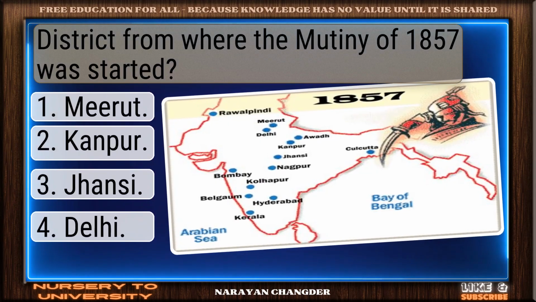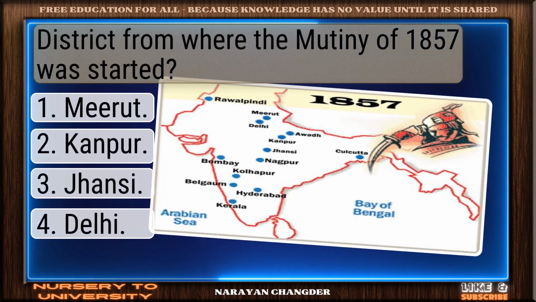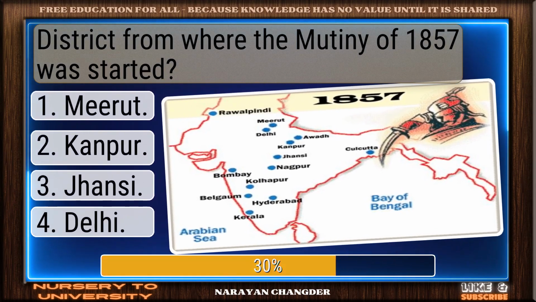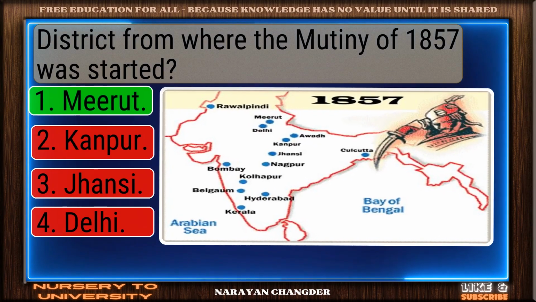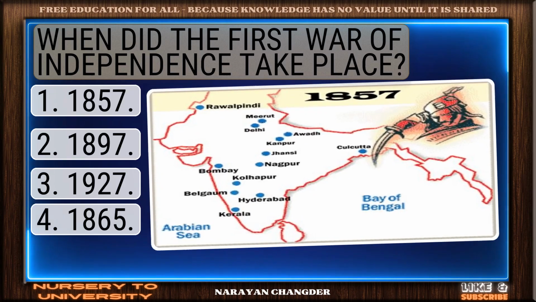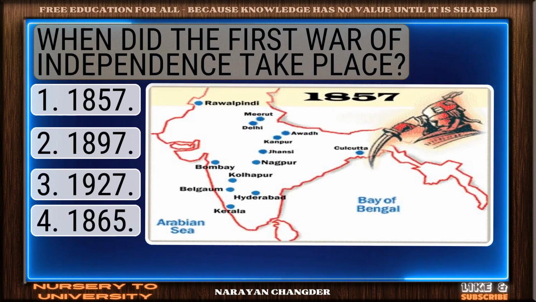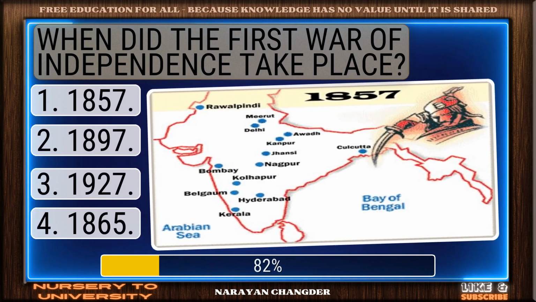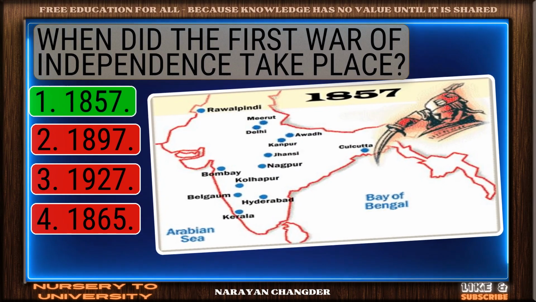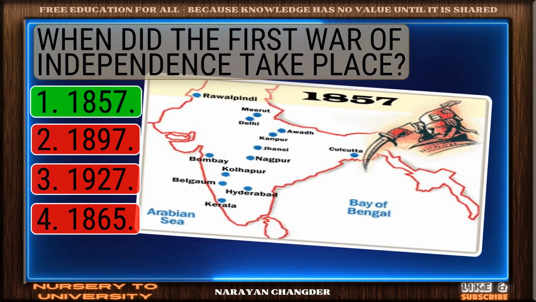Question number 94. District from where the mutiny of 1857 was started. Excellent choice. Meerut is the right answer. Question number 95. When did the First War of Independence take place? Great thinking. 1857 is the right choice.